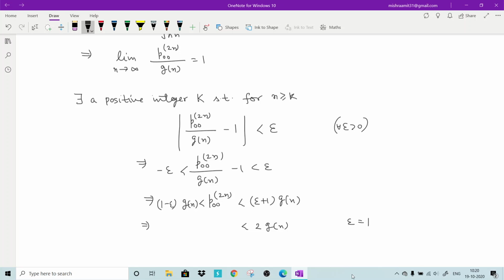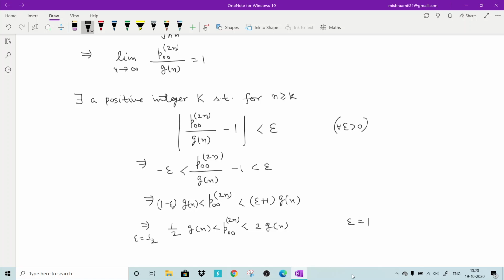So that will take some more steps. I am not writing all those steps, but on this side I am choosing epsilon equal to half. That is possible. So this is half times Gn, which is less than P00 2n. See what I am doing? I am taking one epsilon, and for that I am finding the upper boundary. For that epsilon, this k will be different, and I get this upper boundary.